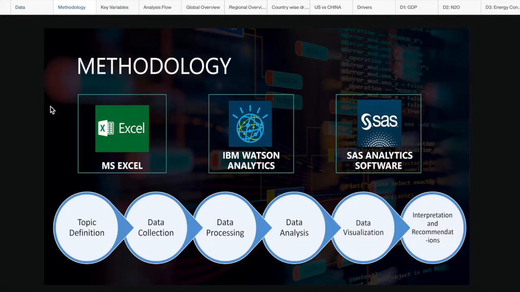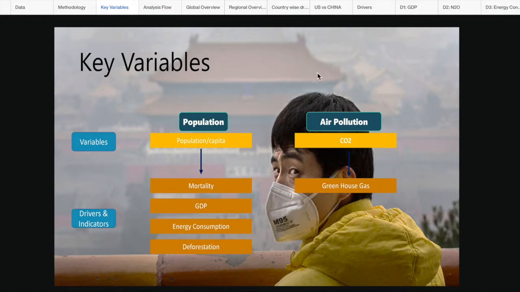A combination of Excel and SAS were used to collate, combine, clean, and extract the final data, while IBM Watson Analytics was used to explore, analyze, and visualize the data. The key variable in this study is the carbon dioxide emission in the atmosphere. Other variables were used as indicators to better understand and validate the relationship between CO2 and population.